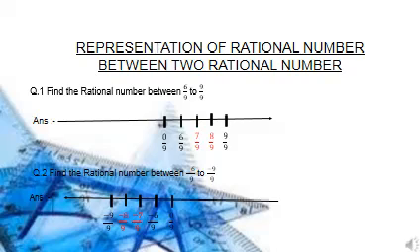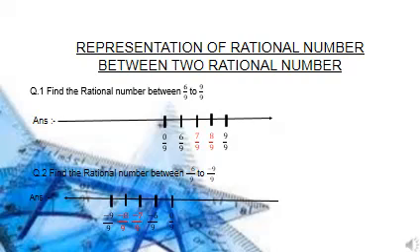So students, in this concept we will learn the representation of a number between two rational numbers. Here, the representation of a rational number between two rational numbers means that we have to find the missing rational number. In our childhood we were finding missing numbers like that only. They were simple numbers, and now it is rational numbers. There is only a little bit of difference.